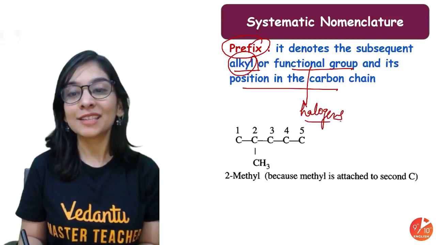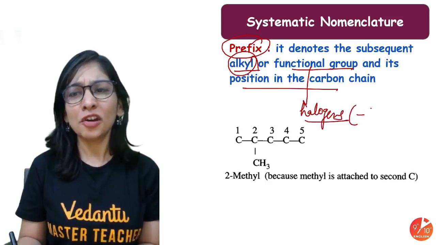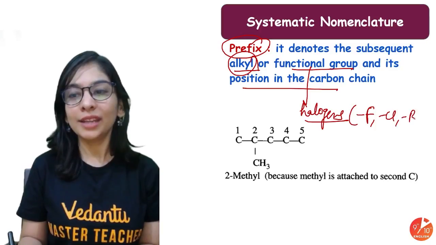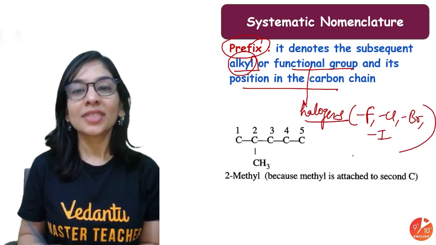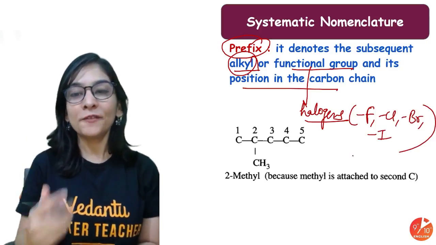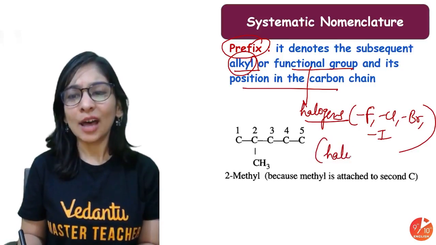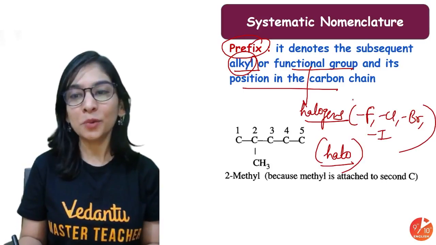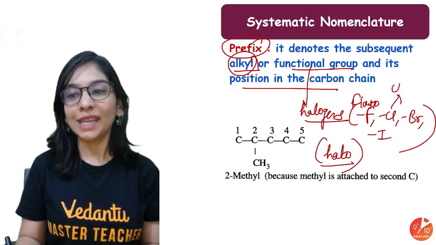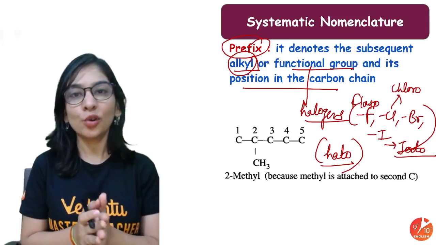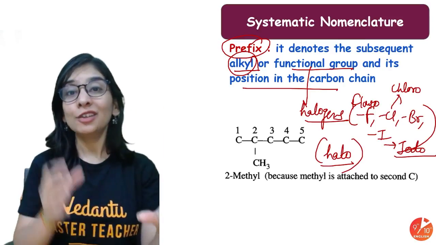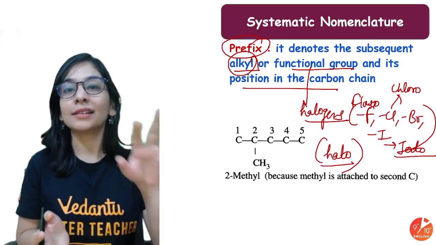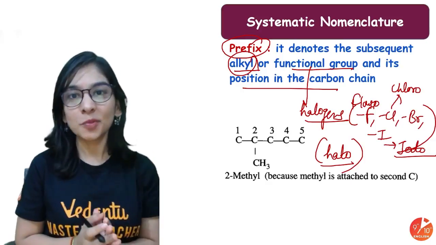Halogens also act as prefix. Halogens means your member fluorine, chlorine, bromine and iodine. They are also acting as a prefix and having a sound like halo, like the general name that we give as halo. So fluorine will become fluoro, bromine will become bromo, chlorine will become chloro, iodine, iodo, and so on. Okay, you got it? So my alkyl group and halogens are the ones that act as prefix. That part is pretty clear.